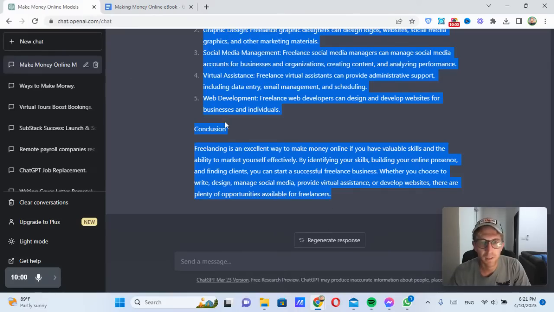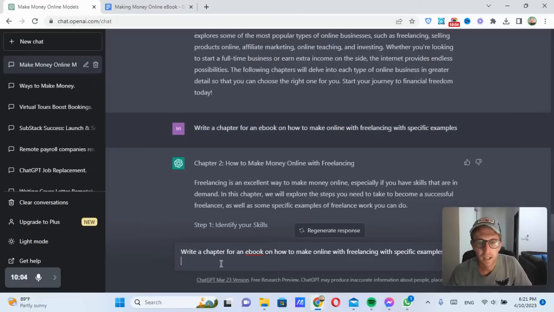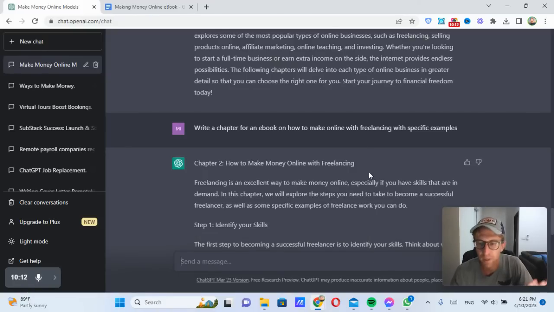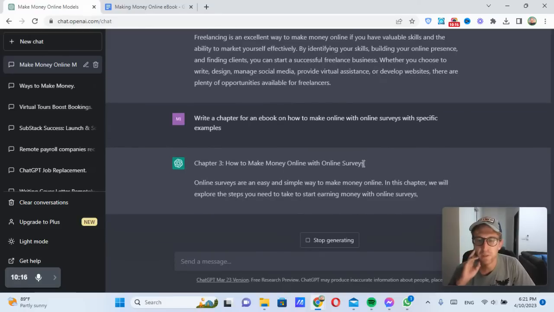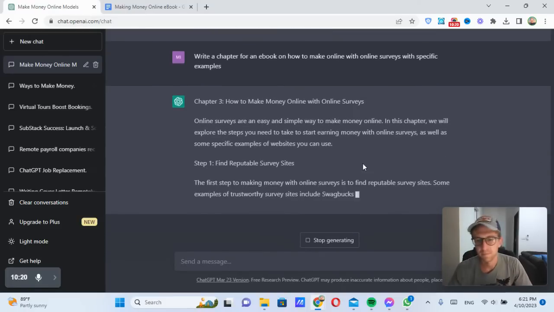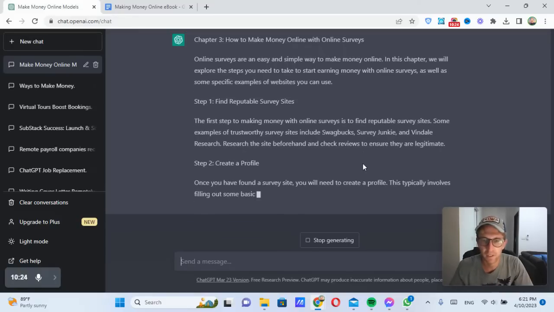So we can come back over here and just basically copy paste this prompt and change right here. Instead of freelancing, we could say online surveys. And I don't really think online surveys is a great way to make money online, but it's a good way to get feedback, especially if you have a large Facebook group or you just want to. You can also fill out paid surveys. So that's what they're talking about here.